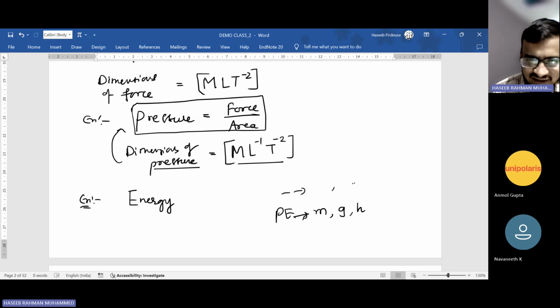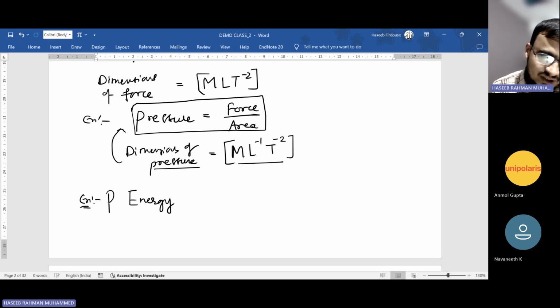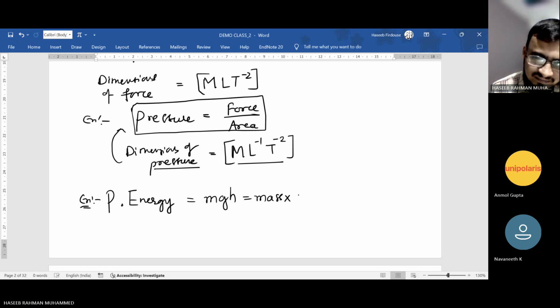Very good. Any one energy is enough to write the dimensional formula, because all the energies are energies only, right? So if I speak about potential energy, it is mgh. The formula is mgh. M is for mass. What is G for? Acceleration due to gravity. Fantastic. It is a type of acceleration only, right? Which is due to gravity.